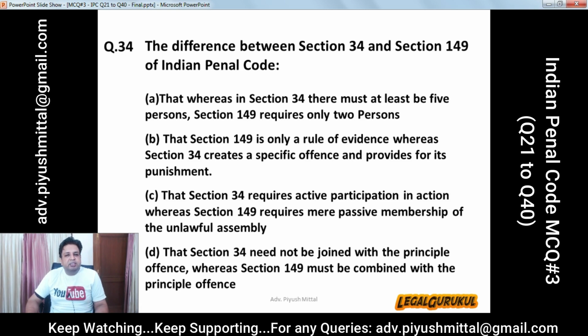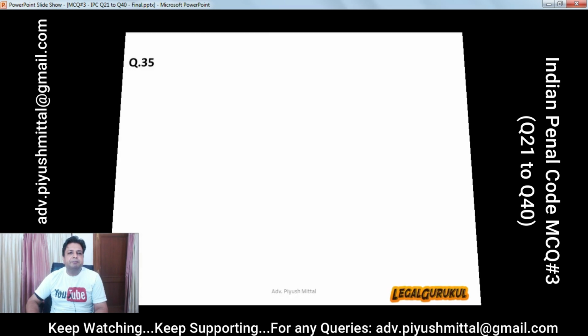C. That section 34 requires active participation in action, whereas section 149 requires a mere passive membership of unlawful assembly. And D. That section 34 need not be joined with the principal offence, whereas section 149 must be combined with the principal offence. And the correct answer is option C, that section 34 requires active participation in action, whereas section 149 requires mere passive membership of the unlawful assembly.